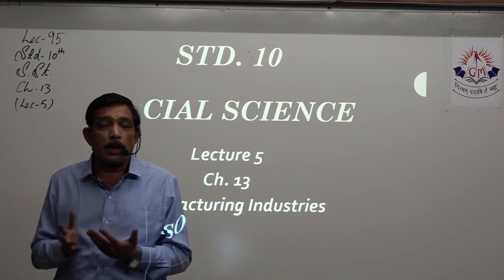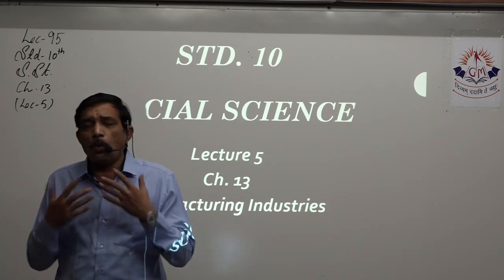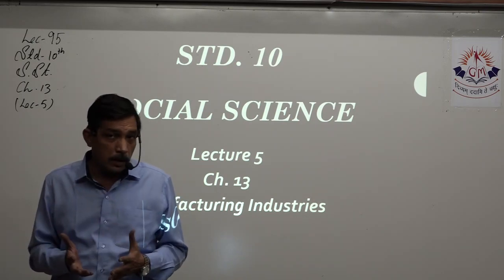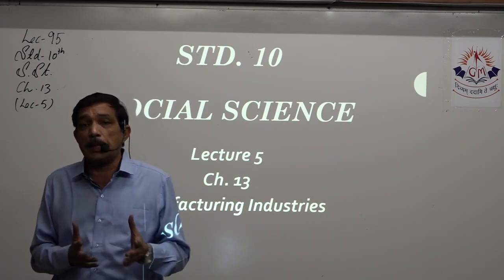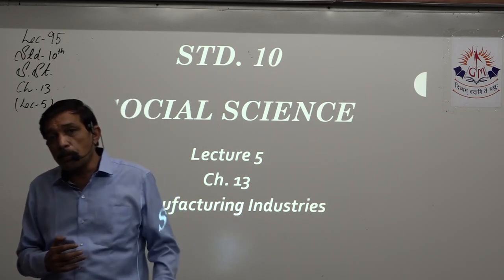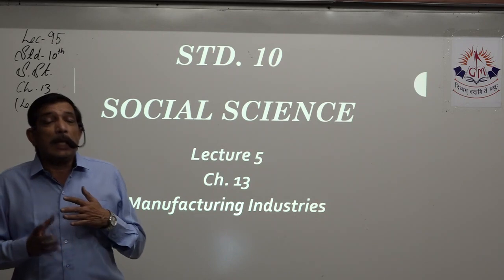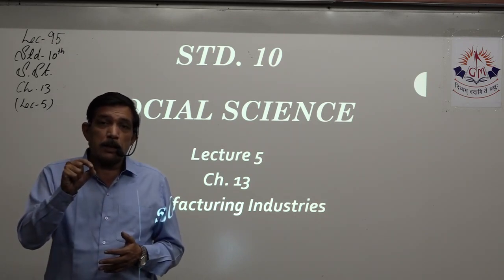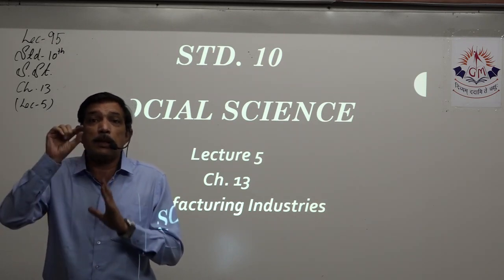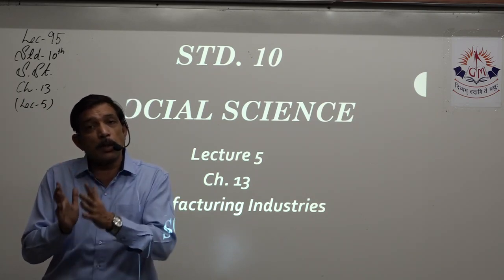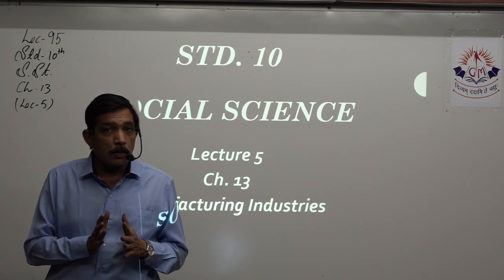For example, sugarcane, for example, wheat. Whole of the state of Punjab, whole of the state of Haryana is growing wheat. So we can mark the complete state. But whereas if you come to chapter number 13, when you are asked to mark a specific industry, then place, state, okay. But there a particular city has to be marked where that particular industry is established or found.